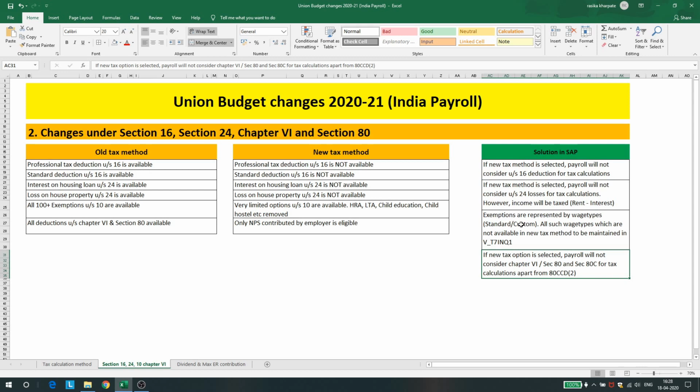Again, now moving on to the solution given by SAP: if the new tax method is selected, payroll will not consider Section 16 deductions for calculations. Section 24 also it will not consider. However, the income will be taxed.